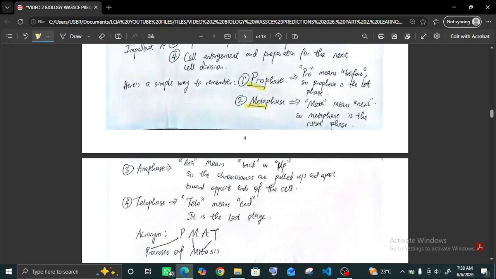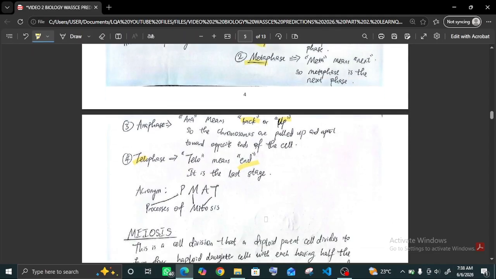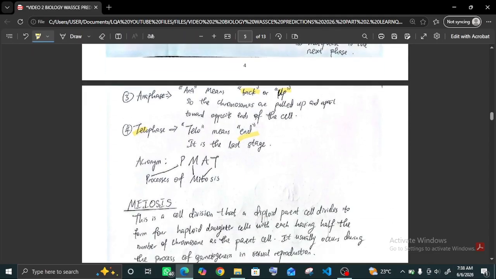Meta stands for next, so it's the next phase after prophase. Anaphase stands for back or up, where the chromosomes pull apart from each other. The telophase, telo stands for end, and it's the last stage. In case you don't remember what ana, telo, meta, or pro means, you can use this PMAT. If you are fine with just cramming PMAT, it's fine.